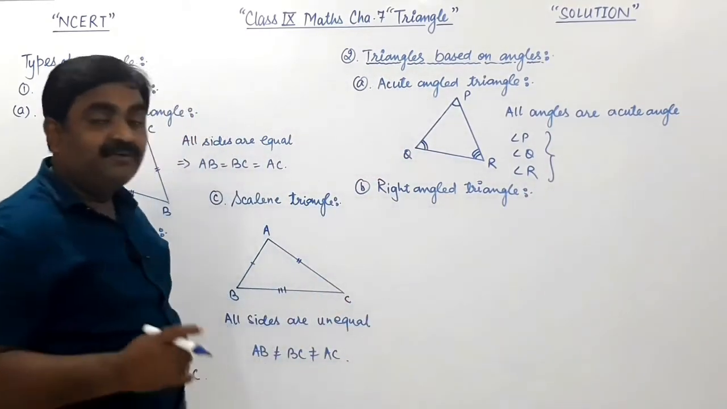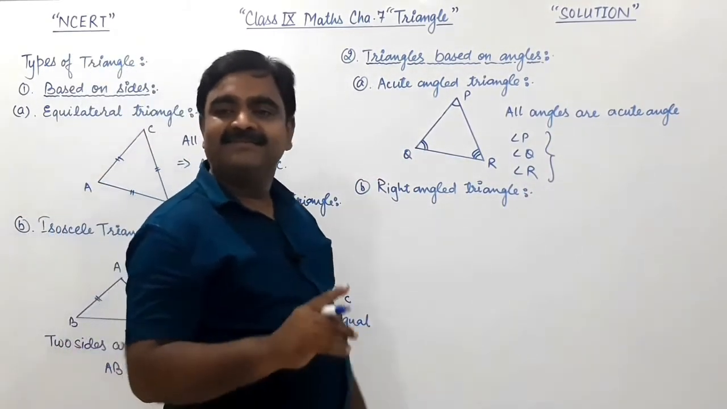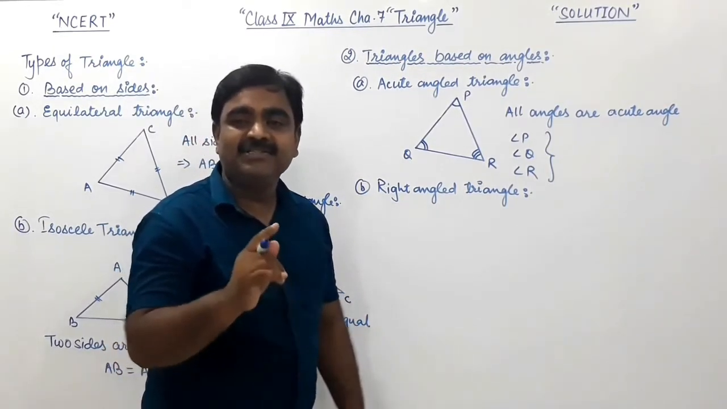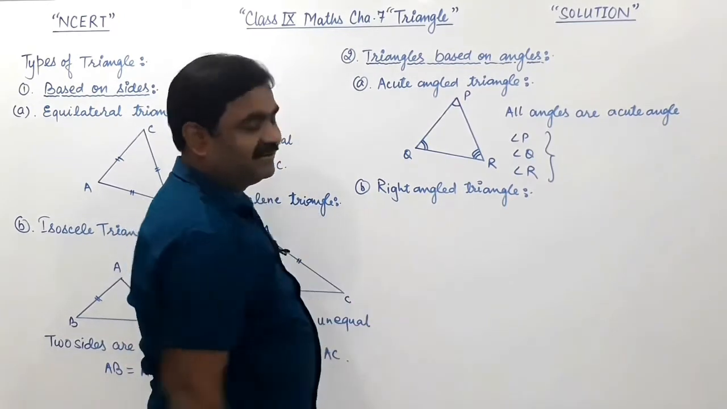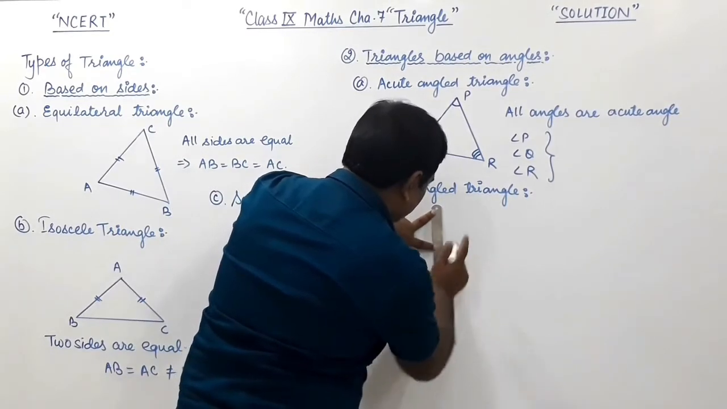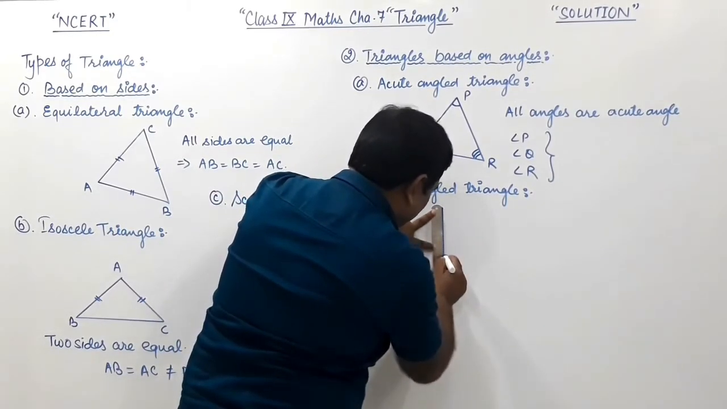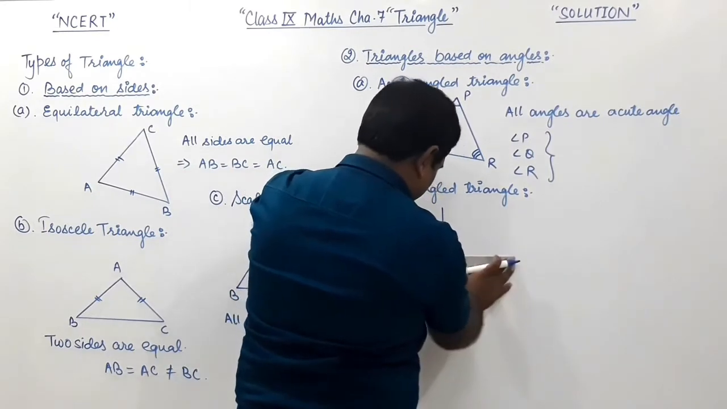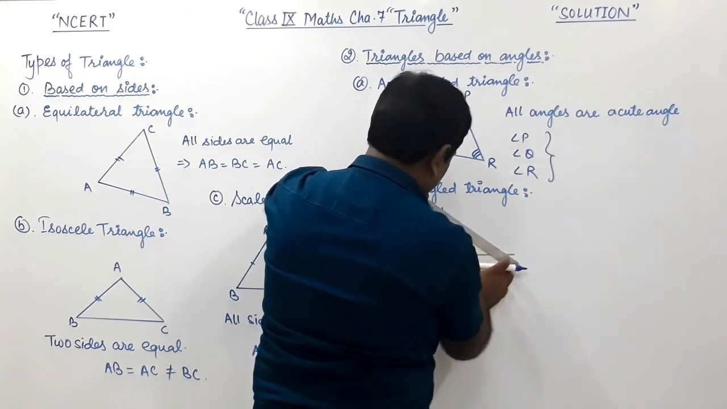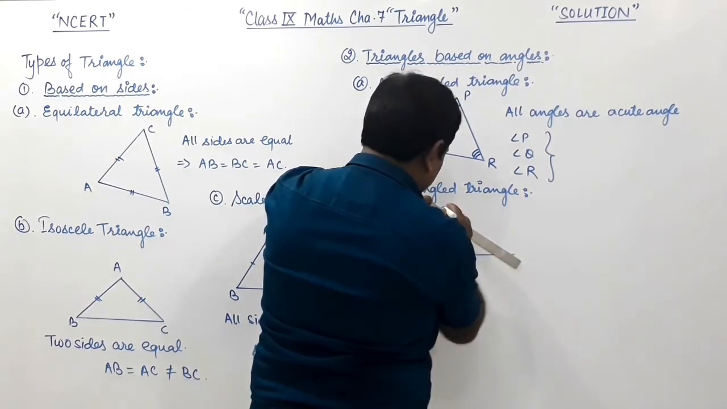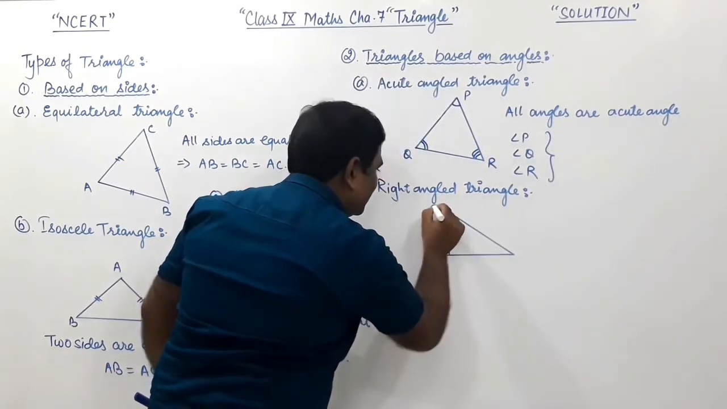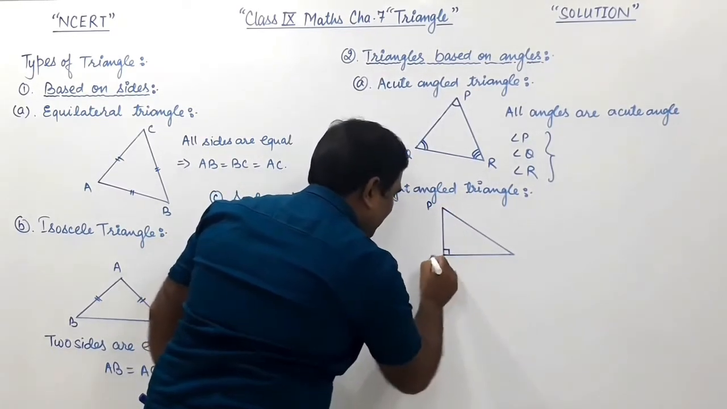A triangle in which one angle is exactly 90 degrees is called a right angle triangle. If you are drawing its figure, one angle is 90 degrees, so this triangle is called a right angled triangle. Say this is PQR.